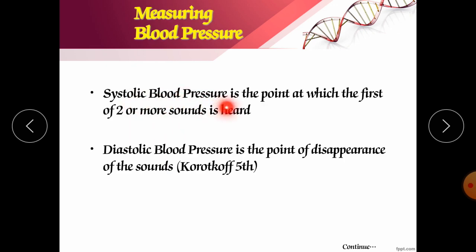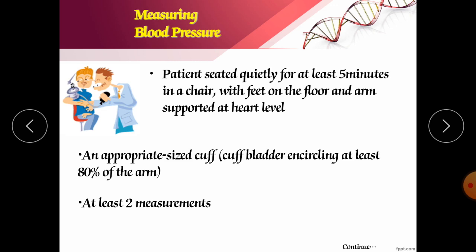Systolic blood pressure is the point at which the first of two or more sounds is heard. Now, when we are releasing the air from this bulb, you should check the sound with the stethoscope attached to your ear. The lub-dub sound will start.